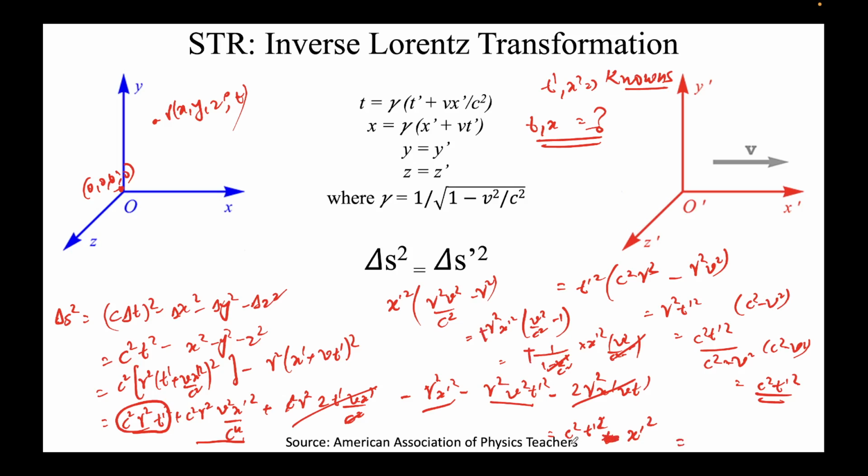Note that if I try to find delta s prime squared, this will be c squared t prime squared minus x prime squared, and this is the value that we obtained here. This is nothing but delta s prime squared. Again I'm ignoring the y and z, even if you add them, these are just two extra terms, they do not play any role in this formula. So using just these expressions, I again evaluated that the space-time interval, even if you use this inverse Lorentz transformation, remains invariant, which means these formulae are correct.